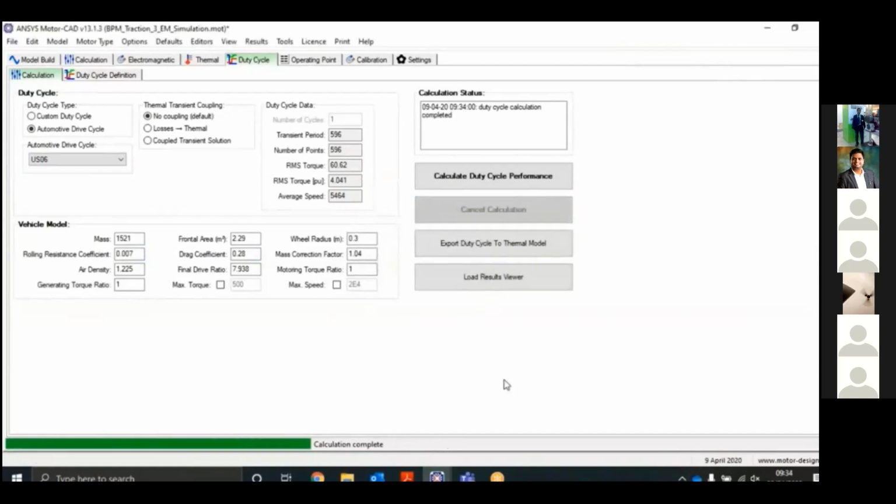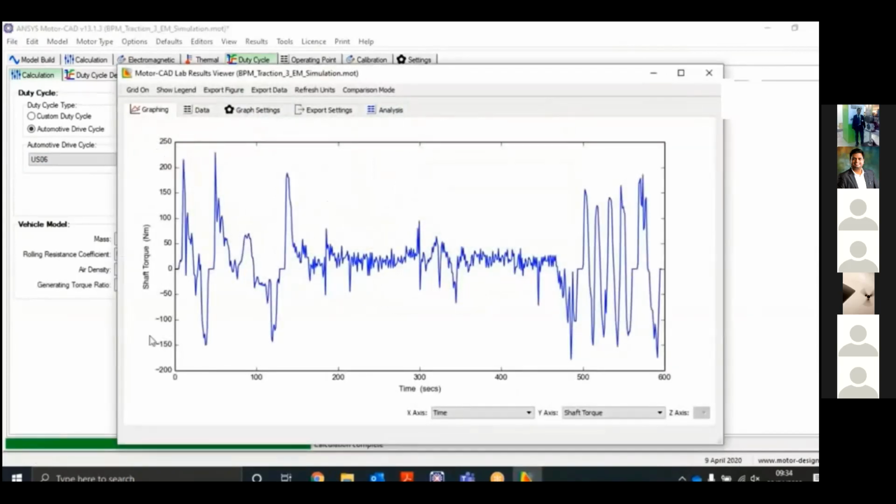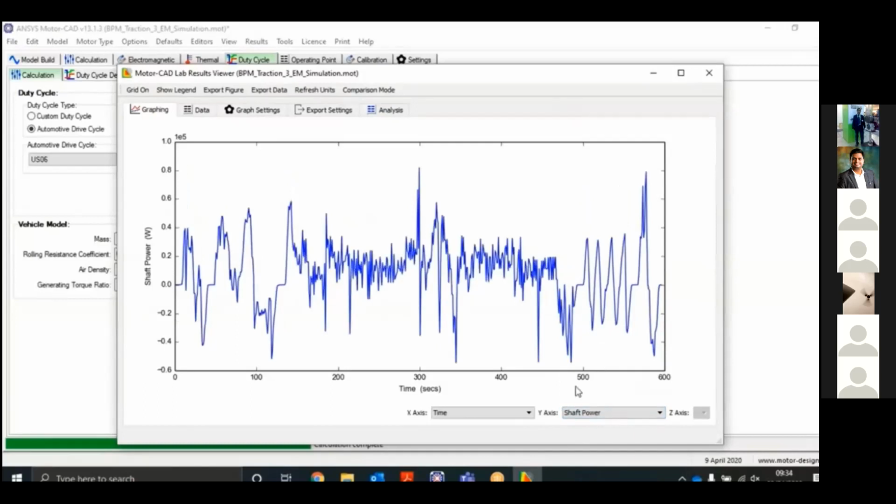Okay, so this will give you a result like this. This is the driving cycle for the motor which we are using, and this is the shaft torque versus time. Now we will also see the power versus time, the shaft power versus time.